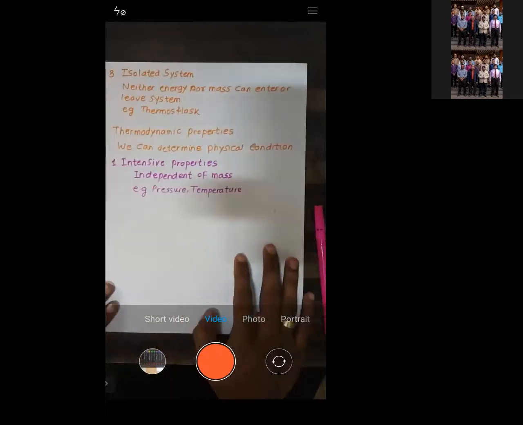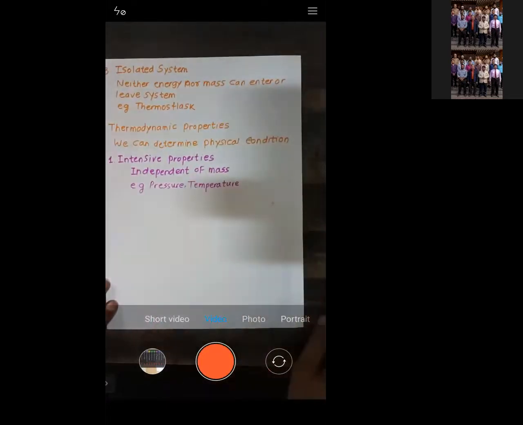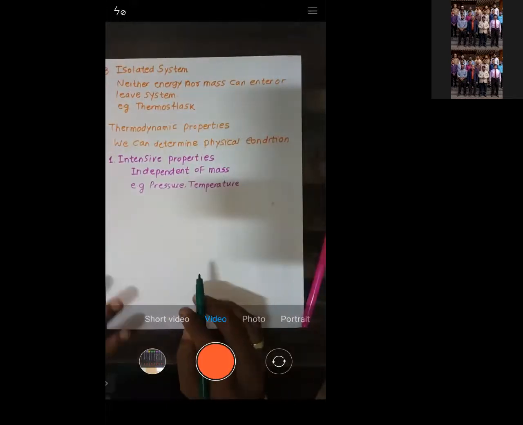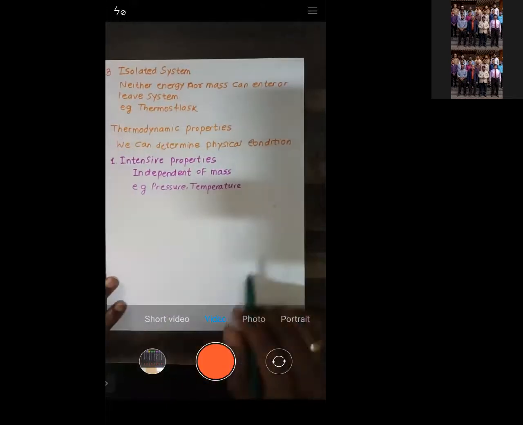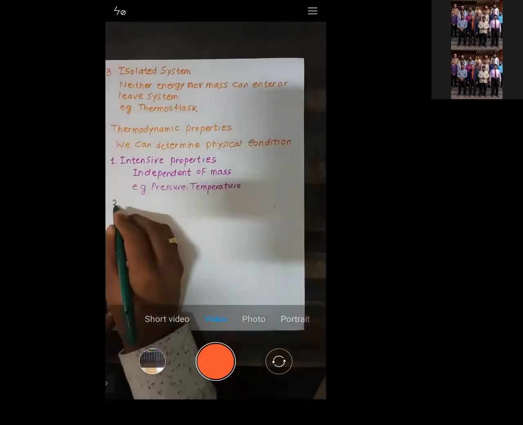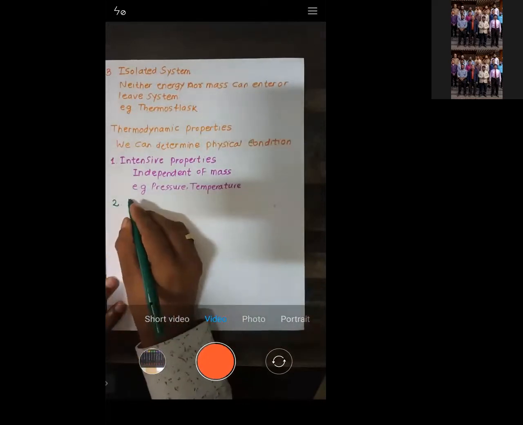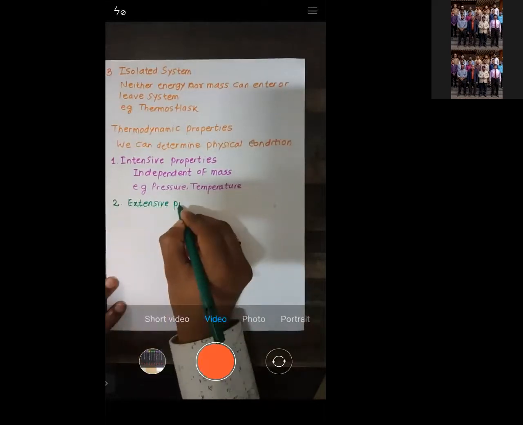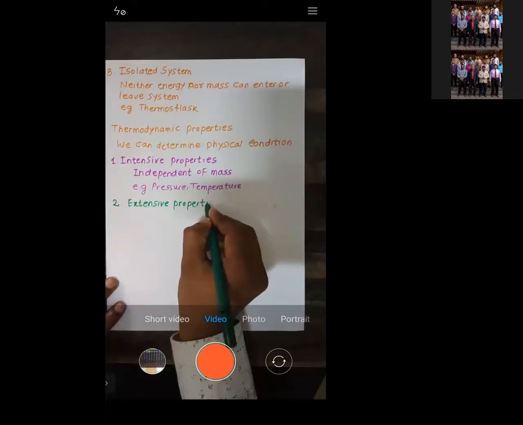Properties are called intensive properties. Intensive properties are the properties which are independent of mass. Now let me explain the second property. They're called extensive properties. Try to understand.